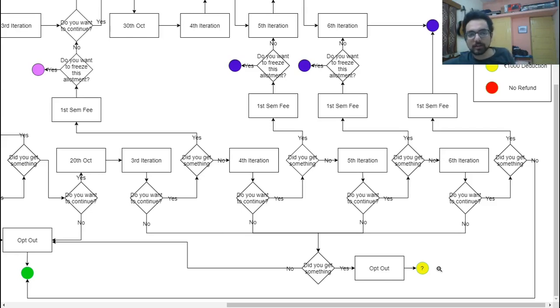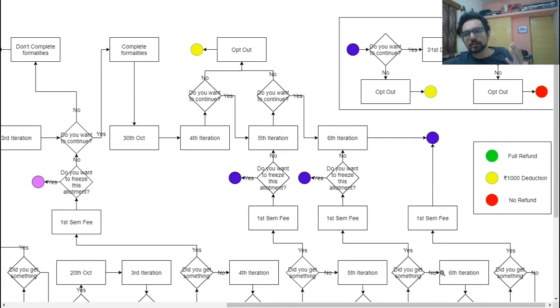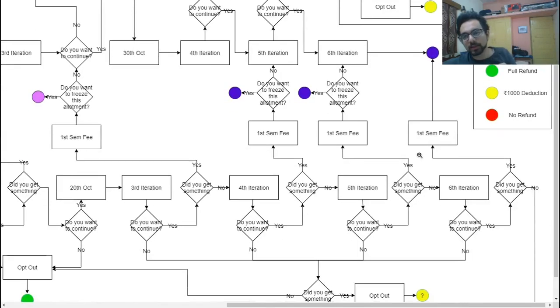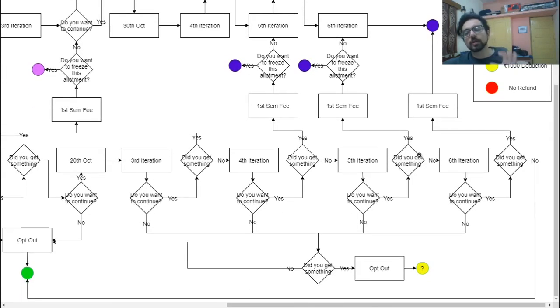So if you are waitlisted, you will get a waitlist PDF. If you are allotted something, you will have that PDF. That will contain all the instructions. Since I have made this, and I understand that there will be some crowding, like when I was showing you the video, you might not have been able to see the whole thing. So please take a look, download this, check it out completely,